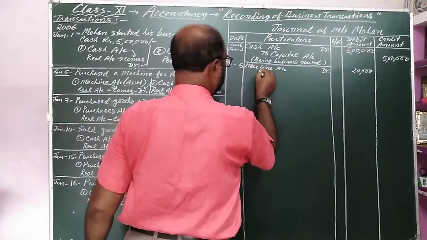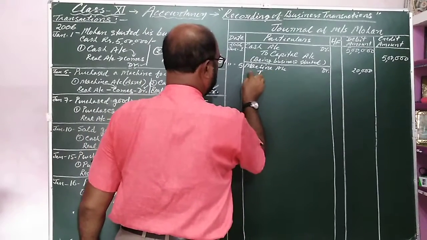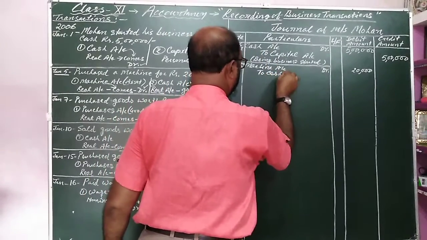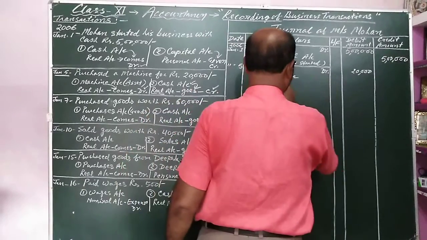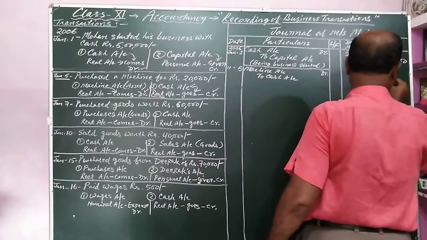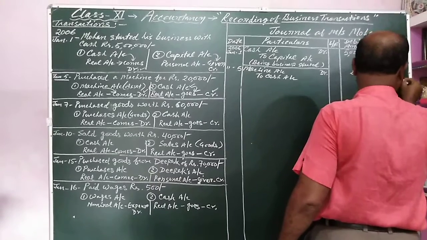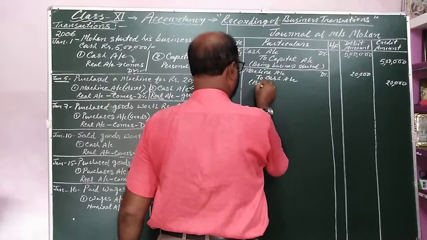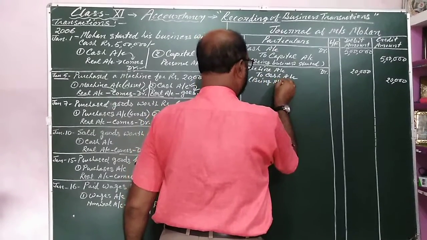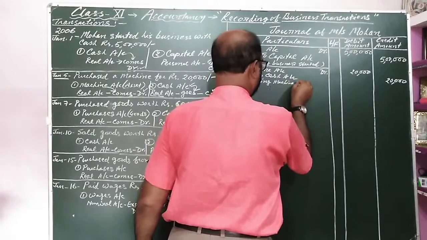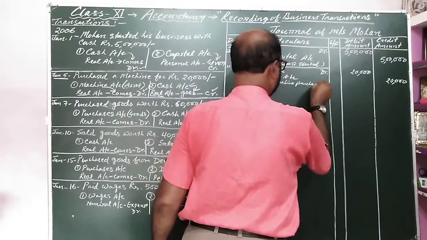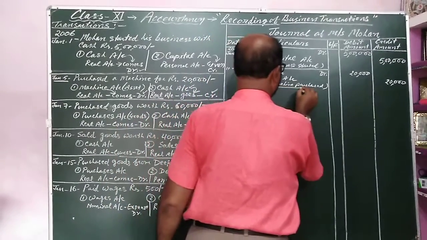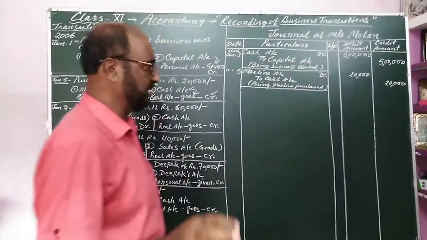Machine account debit, and after leaving a small space, to cash account, because cash is going out, to cash account in the credit column. Again we will write the narration, being machine purchased. If you have sufficient space, you can write for cash also. The machine is purchased for cash.